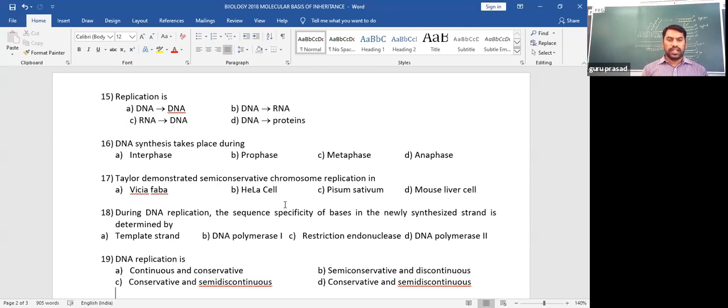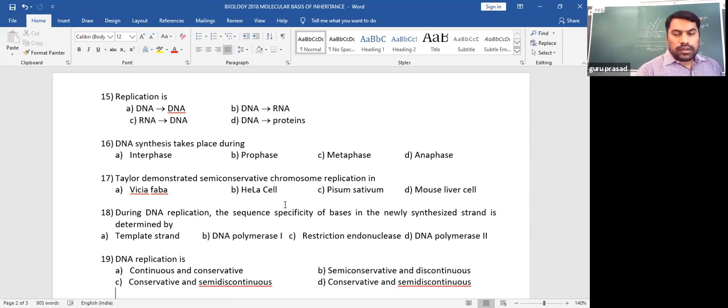It is determined by the template strands. Opposite to the template strand, the new strand is determined. DNA polymerase 1 and 2 are enzymes involved in forming the new strand, but do not determine the base sequence. Restriction endonuclease is an enzyme used to cut DNA, but not here.